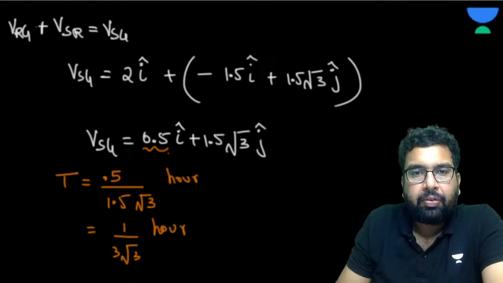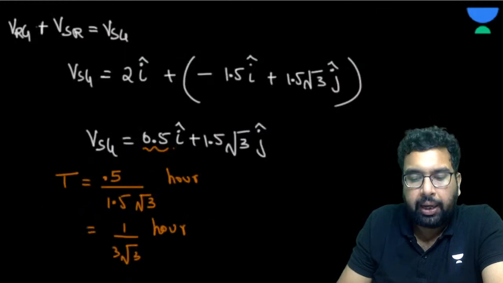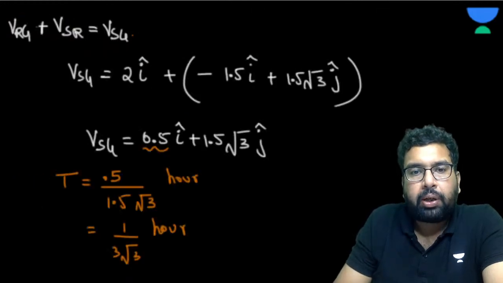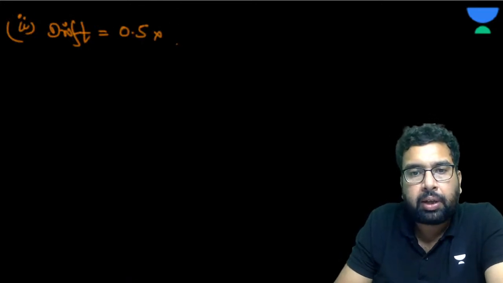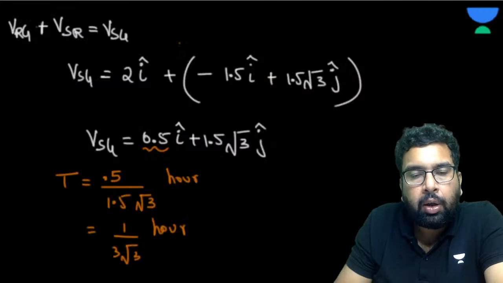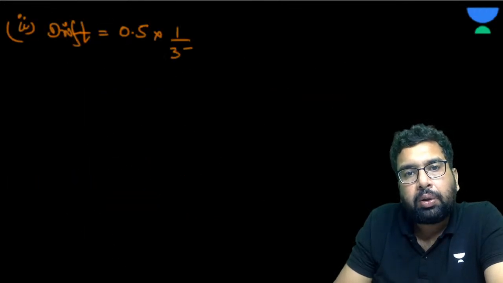So the drift will be in positive x. It is going to be velocity in x direction into the time. The time we have calculated is 1 by 3 root 3. So this is going to be 1 by 6 root 3 kilometer.